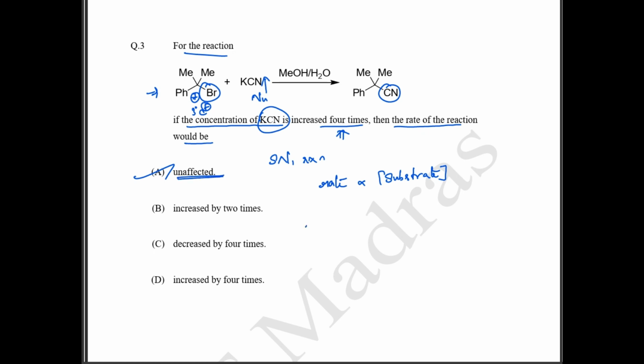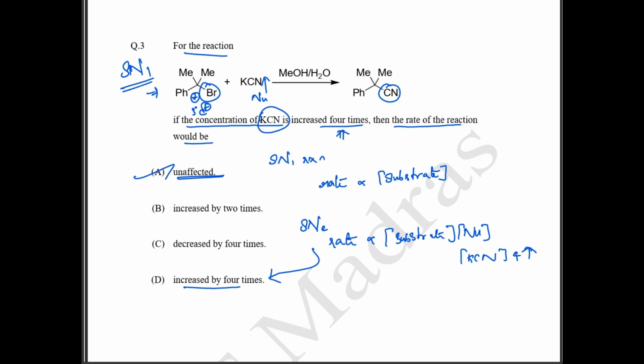Suppose this reaction were an SN2 reaction. In the case of an SN2 reaction, the rate will be directly proportional to your substrate, and then the concentration of the nucleophile. So in the case of SN2, the rate will also be increased 4 times if the KCN concentration is increased 4 times. So in the case of SN2, option D will be the answer, but they are asking about the SN1 reaction. The given reaction is an SN1 reaction, so the rate of the reaction is going to be unaffected.